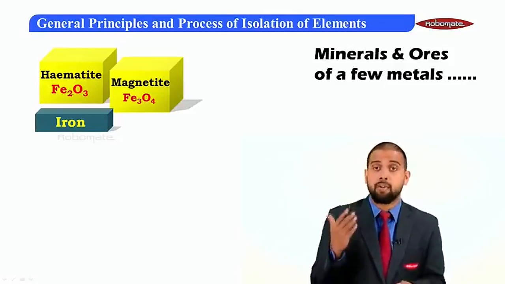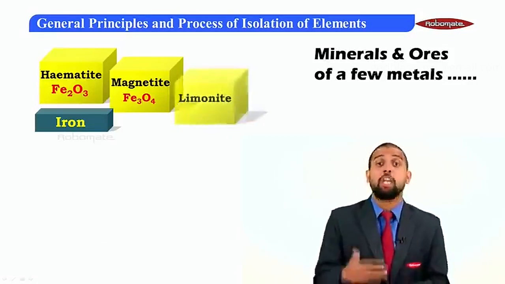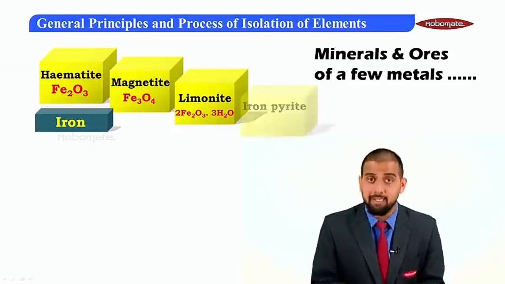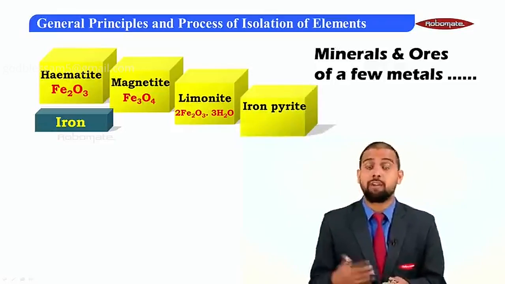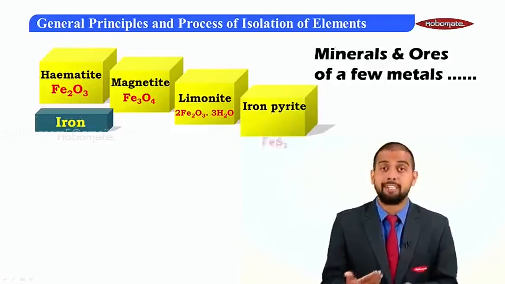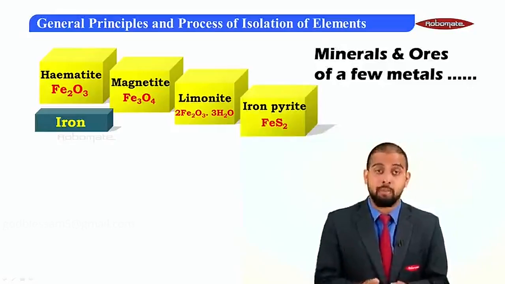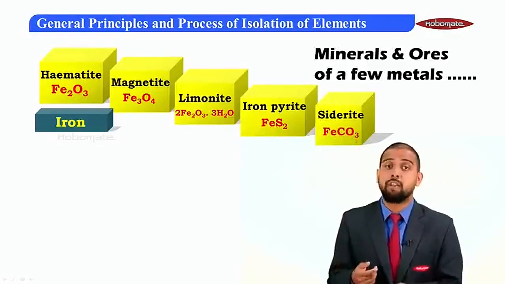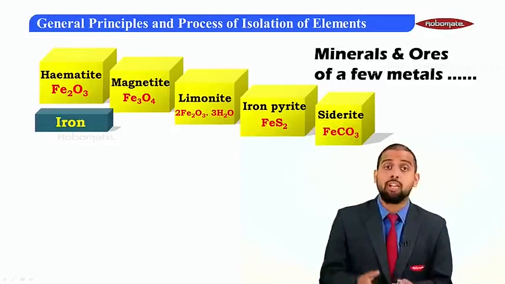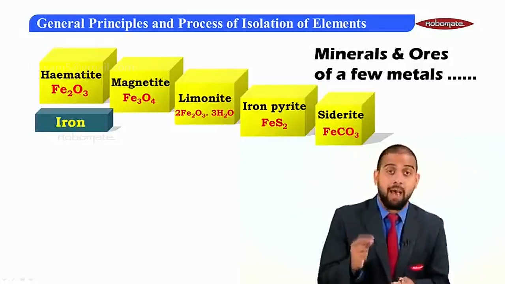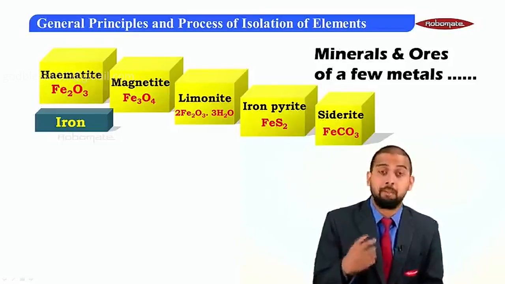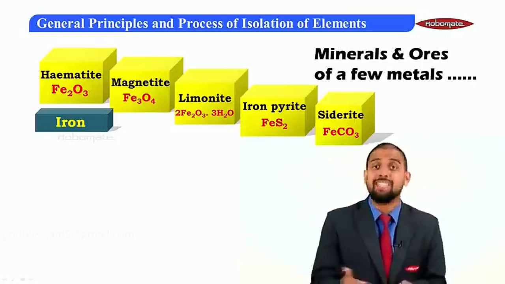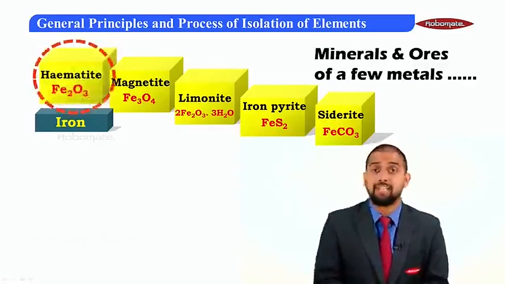It can be in the form of hematite, it can be in the form of magnetite, it can also exist in nature in the form of limonite, which has the molecular formula like this, and it can also exist in the form of iron pyrite. Whenever there is the word pyrite, there is definitely sulfur, so FeS2 is iron pyrite. And finally, it can also exist in the form of siderite, which is the carbonate form of iron. So all these we call the minerals of iron, but the mineral from which iron can be profitably and cheaply extracted, only that mineral we call an ore. So in this case, the ore of iron is hematite.